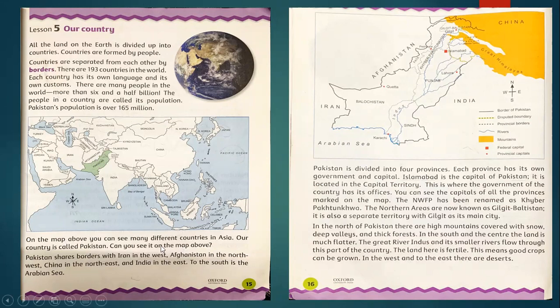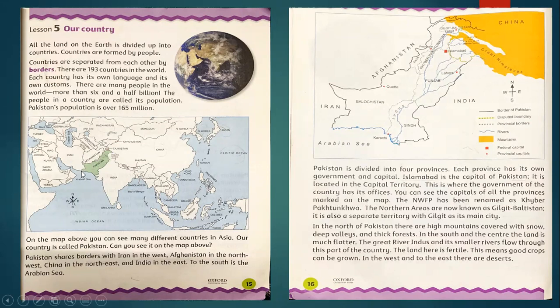On the map above, you can see many different countries in Asia. Our country is called Pakistan here. And then Pakistan shares border with Iran in the west. Here is Iran in the west, Afghanistan in the northwest, China in the northeast, from this part here, and India in the east.